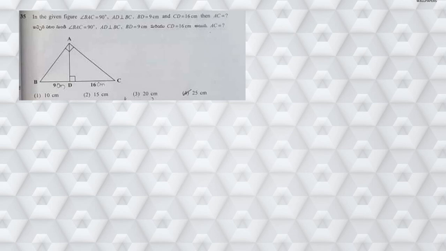Now to find out the value of AC, since I need this particular AC, I can make use of two triangles. Suppose I consider this angle as theta, then this is 90 and this is 90 minus theta, and at the same time if the angle is theta, this is 90 and this is 90 minus theta. So by using the concept of theta, 90, 90 minus theta, I can say that triangle CDA is similar to triangle